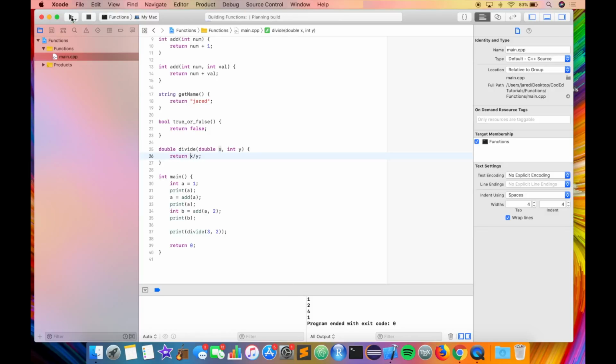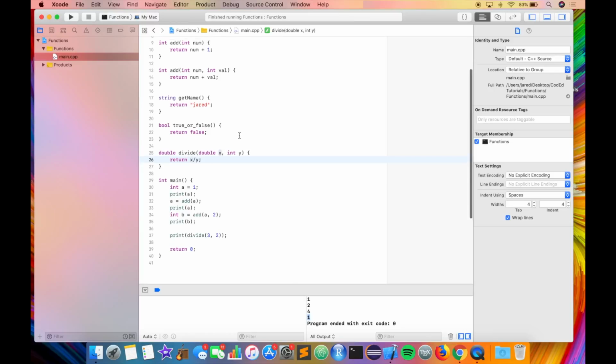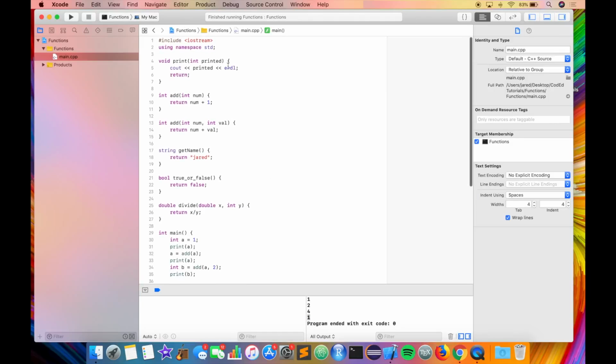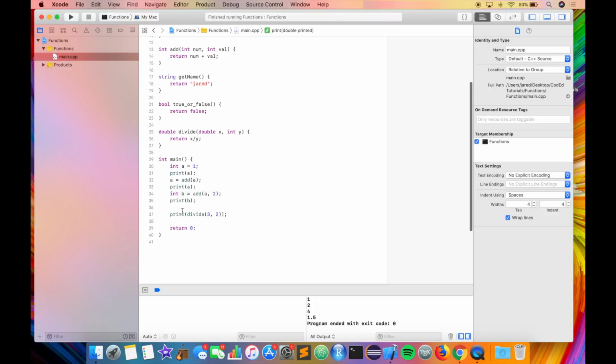Now, if you notice, 1 still is output. The reason for this is because we can only see it through the print function, and the print function takes in an integer parameter. So if we were to go ahead and change that to a double, which means that if 1.5 is passed in there, it won't automatically truncate to 1, but would rather leave the decimal place, we could run that and see that now 1.5 is printed. And that was the value of the divide function.